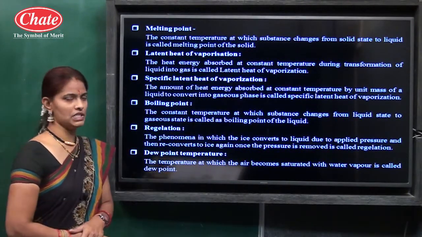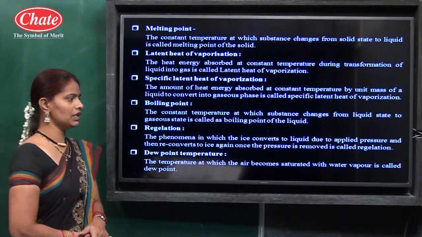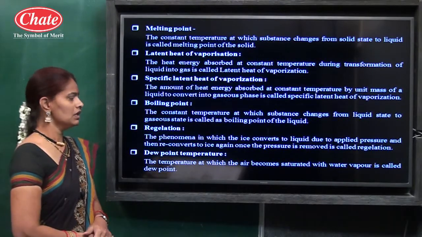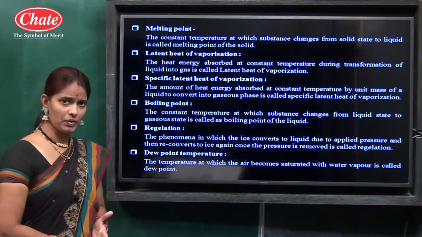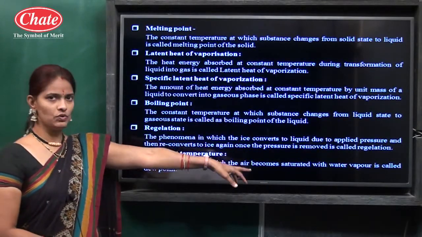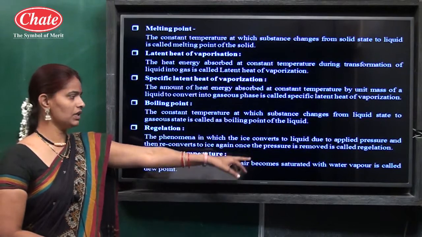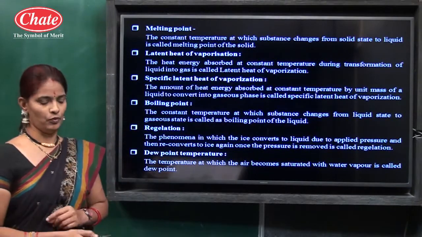Then dew point temperature. The temperature at which the air becomes saturated with water vapor is called the dew point. What is the dew point? It is the temperature at which the air becomes saturated with water vapor.